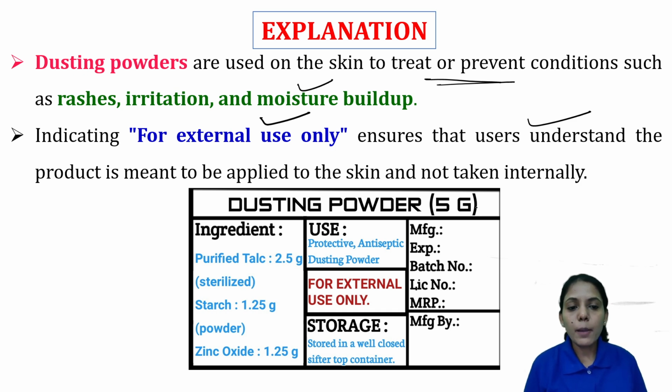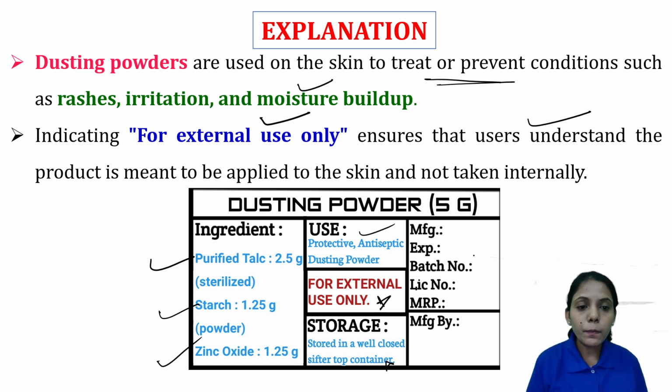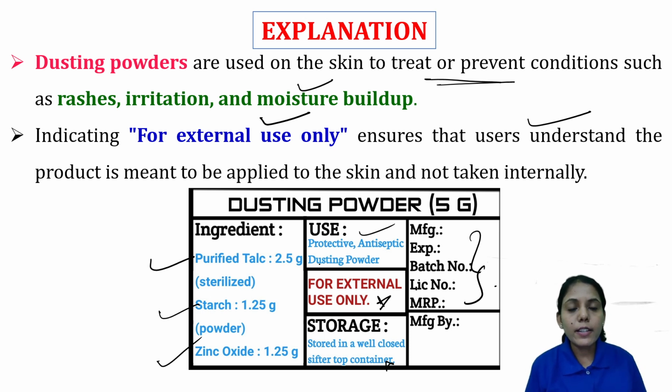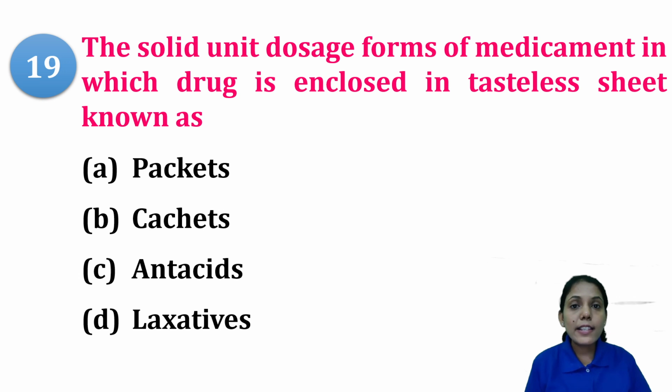So this is the dusting powder 5 gram. We will use purified talc, starch, zinc oxide. It will act as a protective, antiseptic dusting powder for external use only, and store in a well closed sifter top container. And these are some of the instructions. Then the information regarding its manufacturing and expiry is given. So dusting powder should be for external use, on the skin, topical.